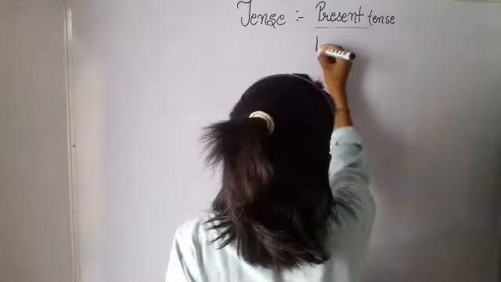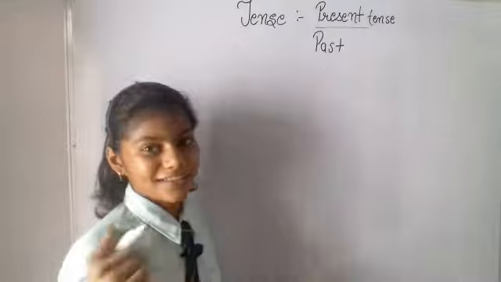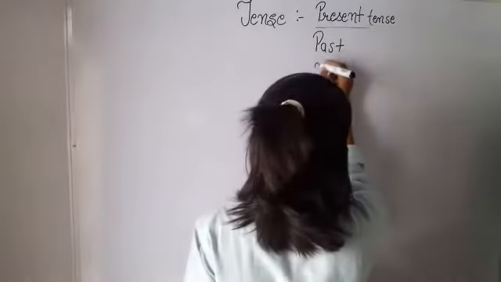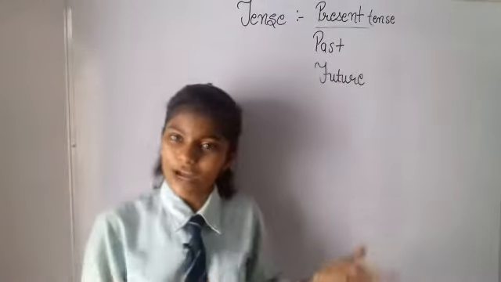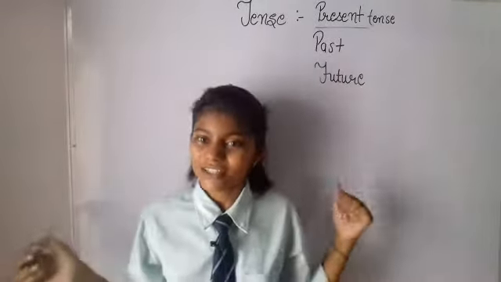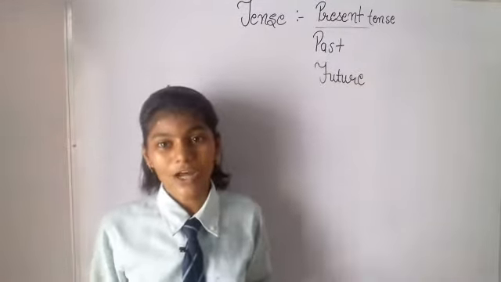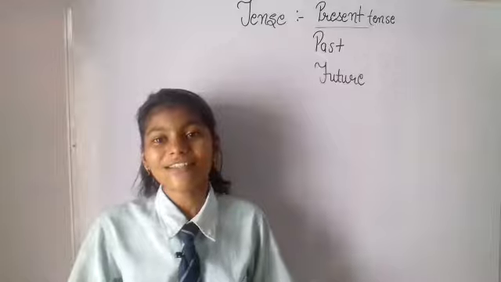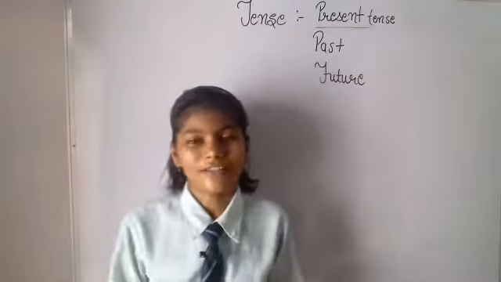Second one is past tense, and third is future tense. Right? Present tense, past tense and future tense. So present tense is what is happening right now. I am teaching you. That is your present. What is happening right now defines the present tense.